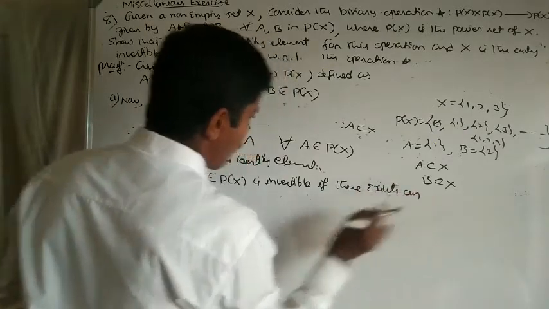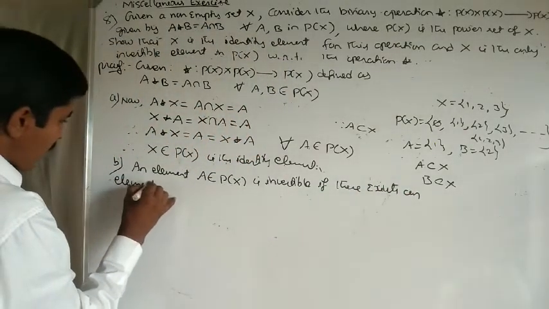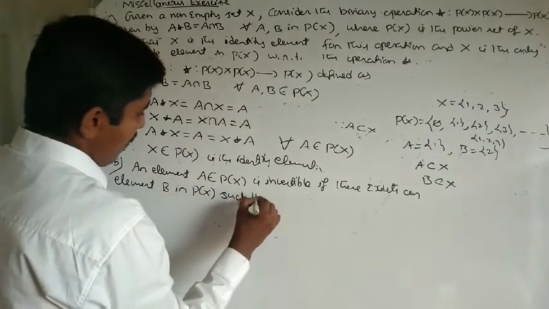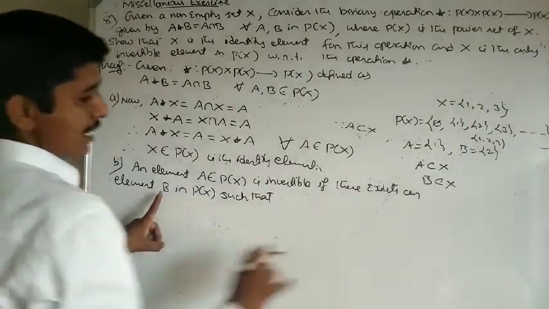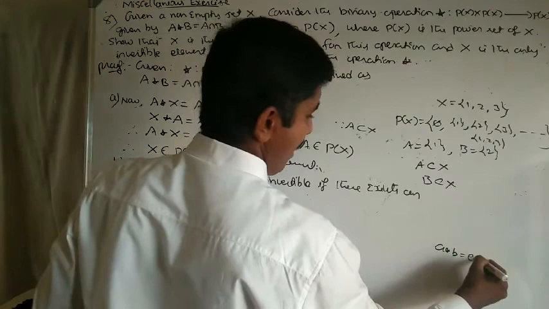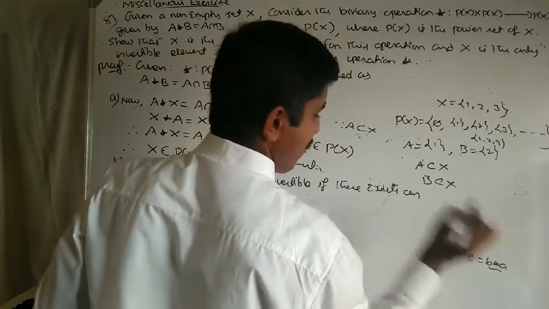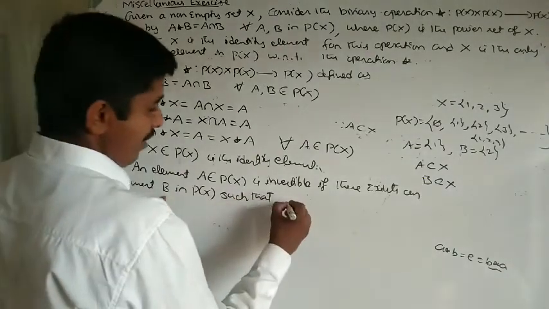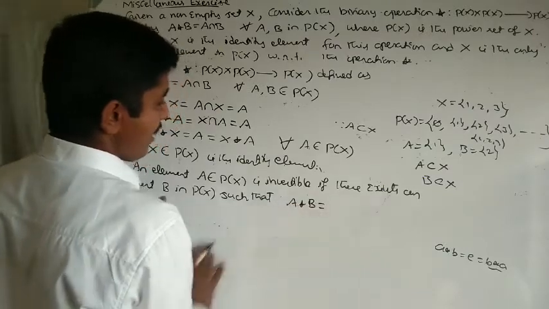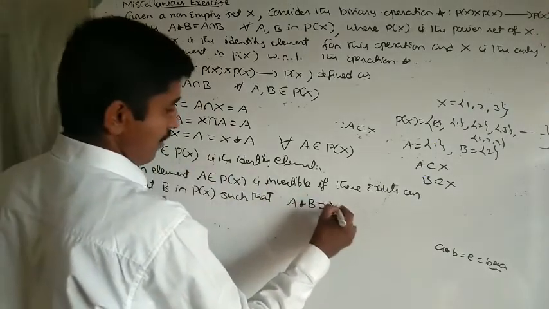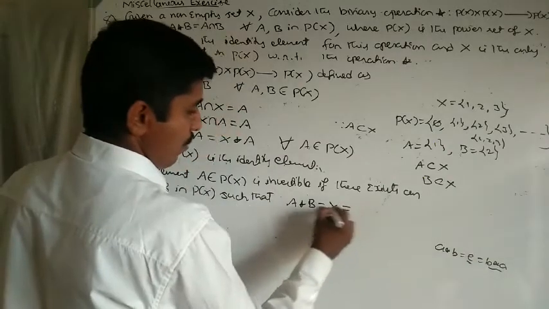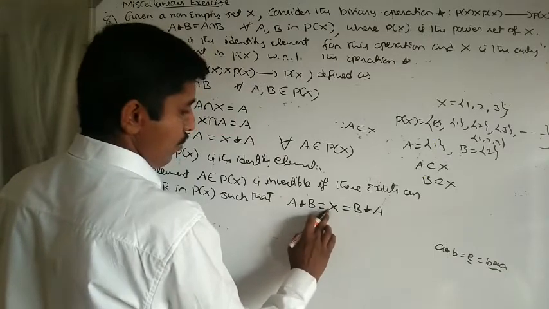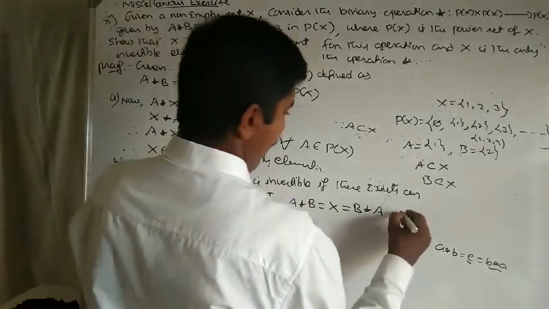there exists an element B in P of X such that, by definition, A star B equal to the identity element and B star A equal to the identity element. A is invertible if there exists an element, capital B, such that A star B equal to the identity element, X is the identity element. Take E equal to X, which is equal to B star A. A star B equal to B star A, which is equal to the identity element X, where X is the identity element.